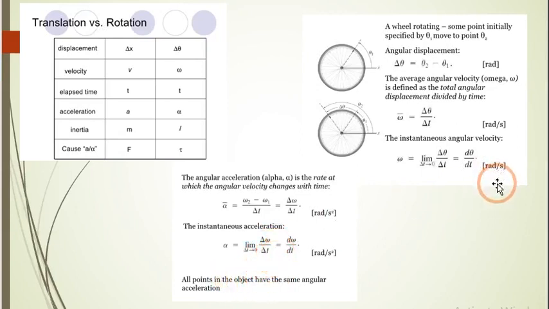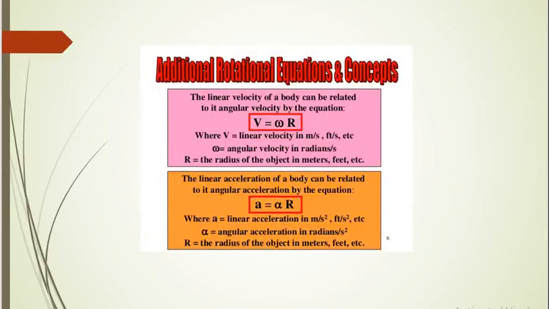Now delta omega का यूनिट आपको यहाँ पता है रेडियन पर सेकेंड, divided by again for delta t it's second. So unit of angular acceleration is radian per second square. एक बार वापस देख लीजिए. Angular displacement का यूनिट होता है रेडियन, angular velocity radian per second, angular acceleration radian per second square. We already know these all things from standard 11. Just इसको एक बार furnish कर लीजिए.